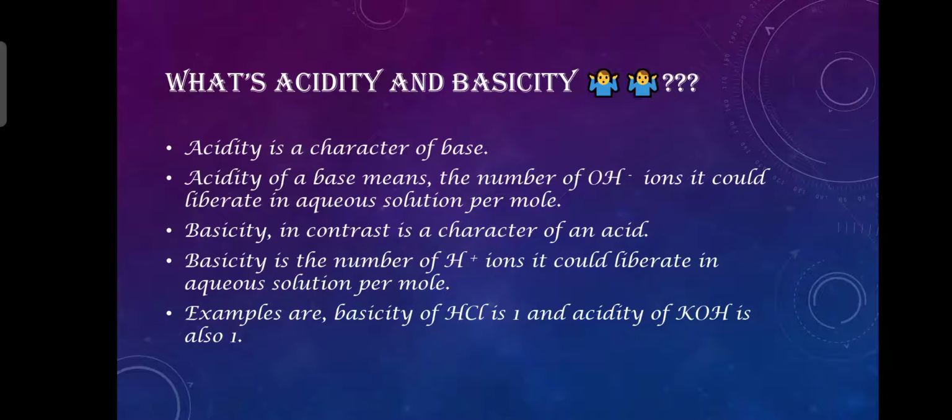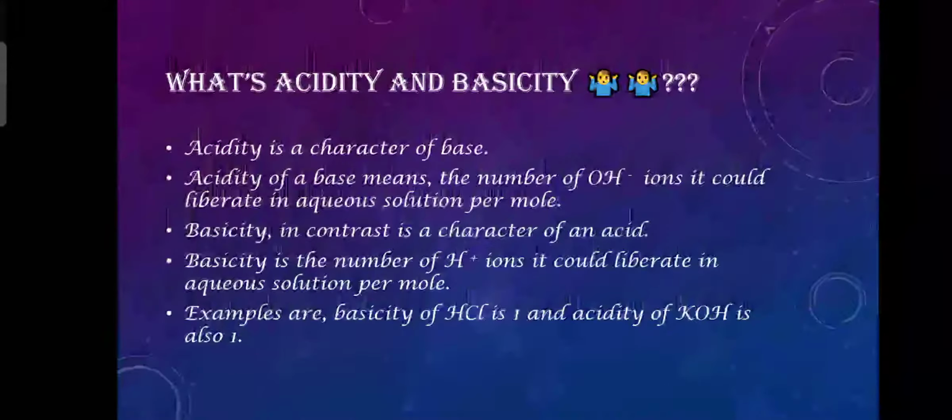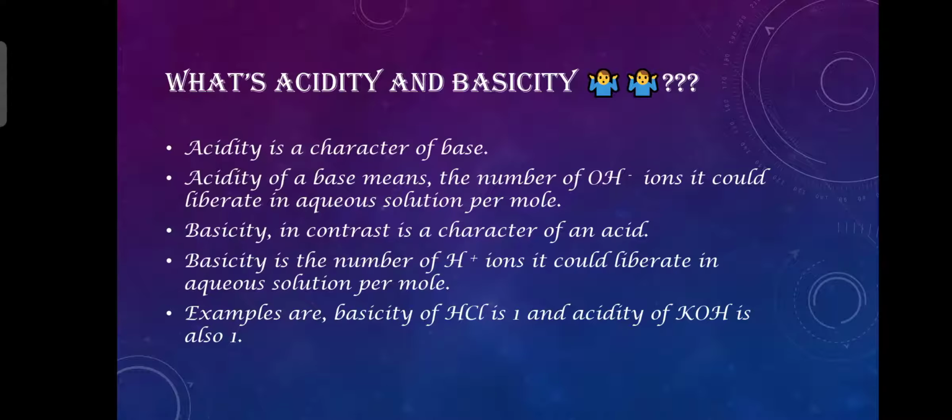Acidity of a base means the number of hydroxide ions a base could produce or liberate in aqueous solution per mole. And basicity, in contrast, is a character of an acid. Basicity is the number of hydrogen ions an acid could liberate in aqueous solution per mole, right?